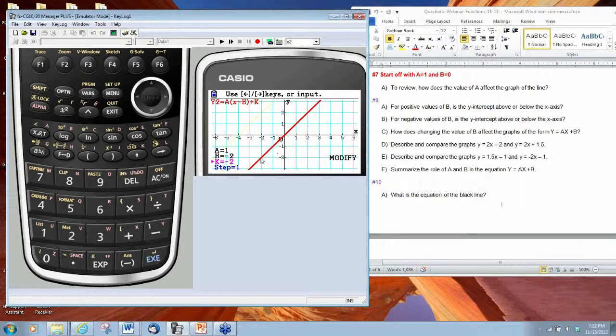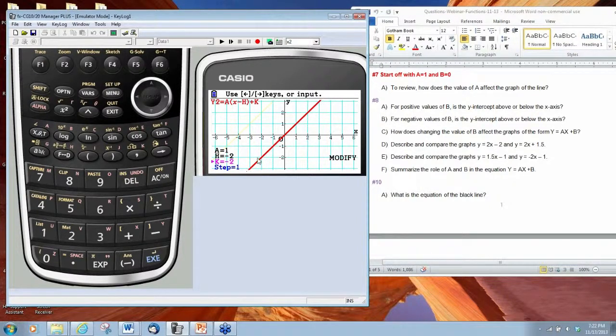So one of the things that we can conclude about our line in this particular case, and notice a is equal to 1, so our line is being traced right over our parent function, is that the value of h and the value of k are always going to represent the ordered pair of a point on our line.